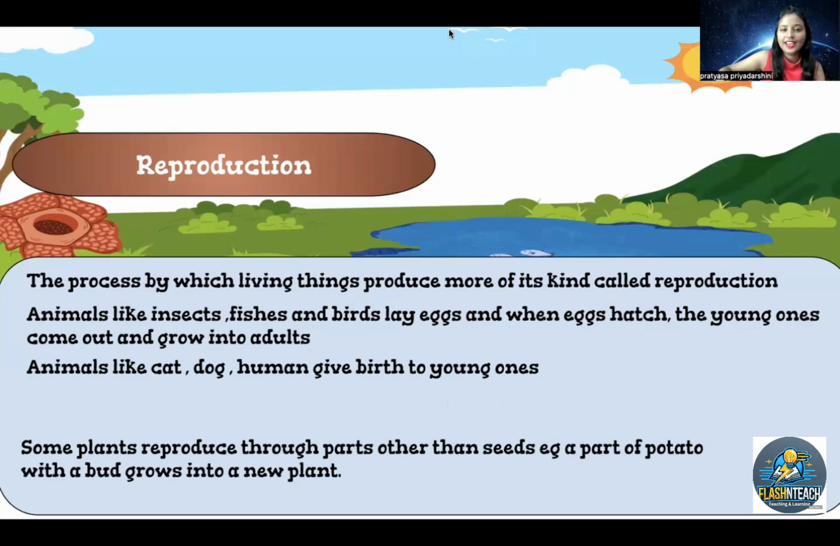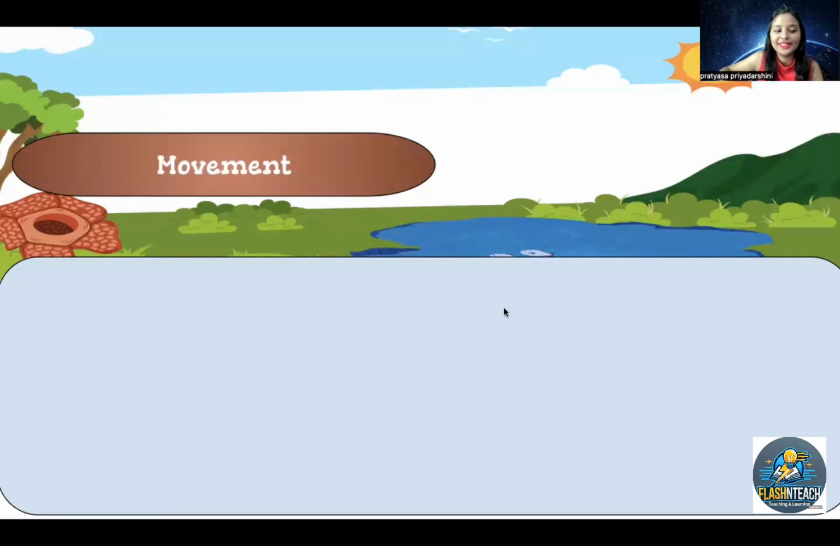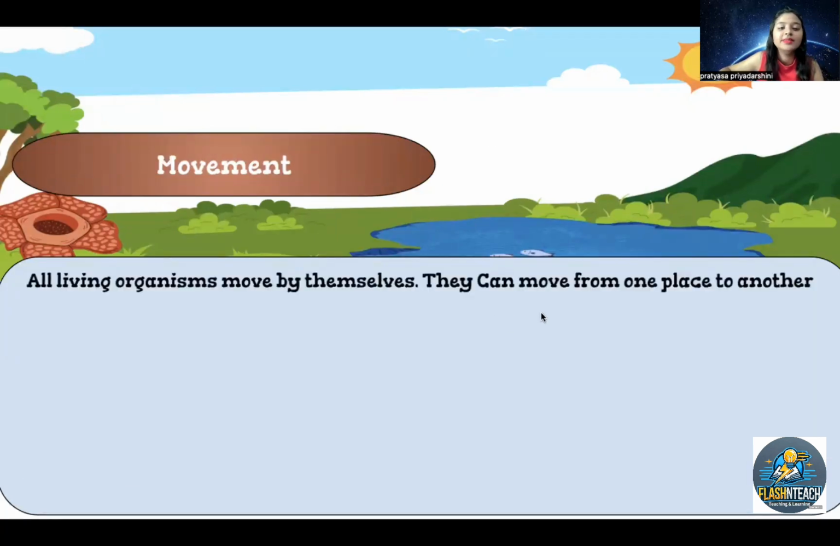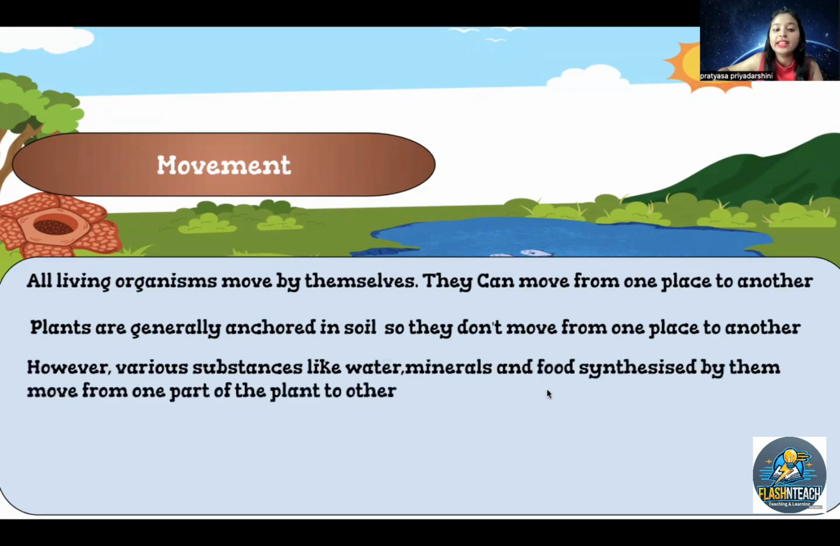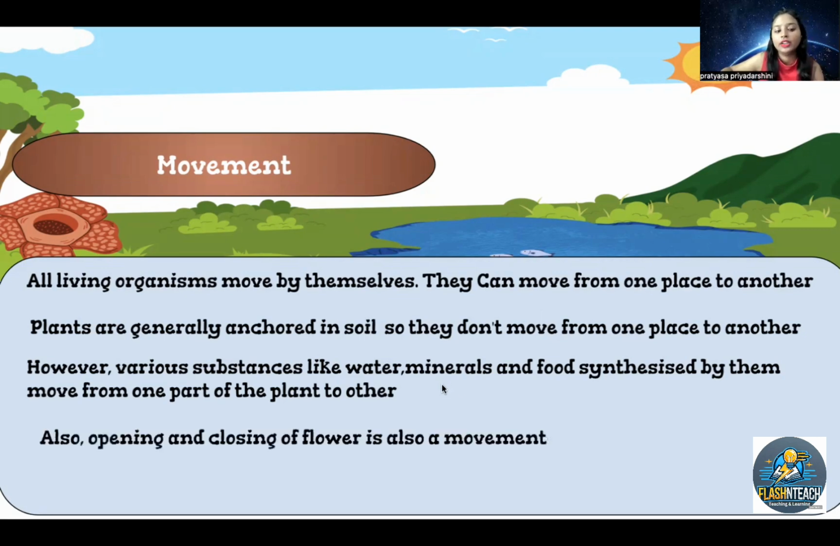Now, the last one is movement. All living organisms move by themselves. They can move from one place to another place. Plants are generally anchored in soil, so they do not move from one place to another, right? However, various substances like water, minerals, and food synthesized by them move from one part of the plant to another part of the plant. Also, the opening and closing of a flower is called movement.